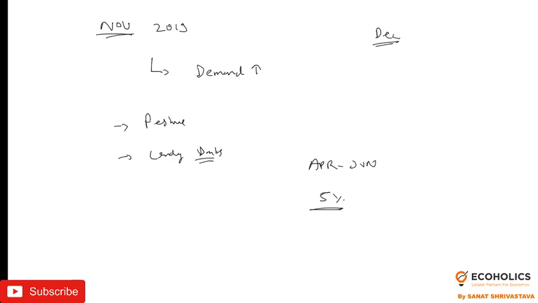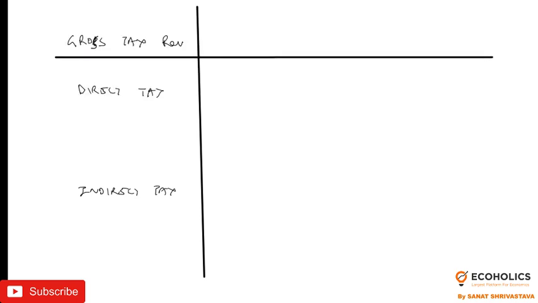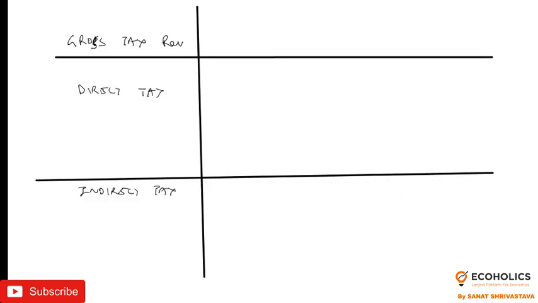Now if we draw the table, it is very important. So we'll draw one simple table. Very important to understand for examination, many times they have asked the question about the tax receipts. Now if you see the gross tax revenue, that includes the direct taxes and indirect taxes. So we'll discuss here the gross tax revenue, and this is the direct tax and the indirect tax revenue.